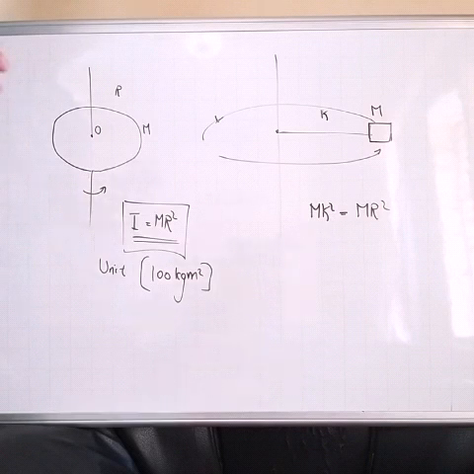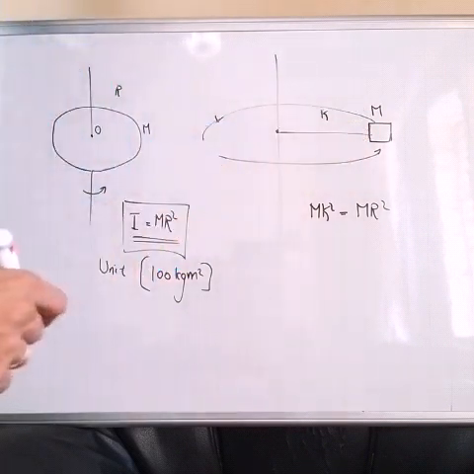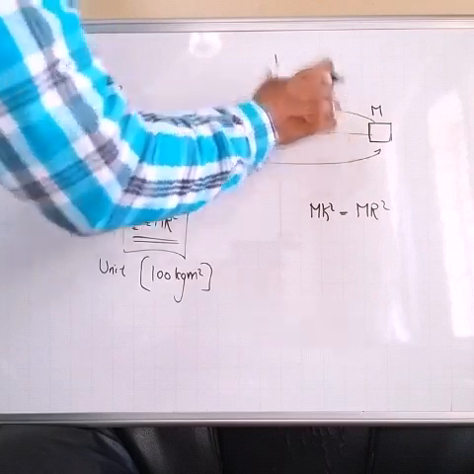So k can be called the radius of gyration, which can be explained as follows.